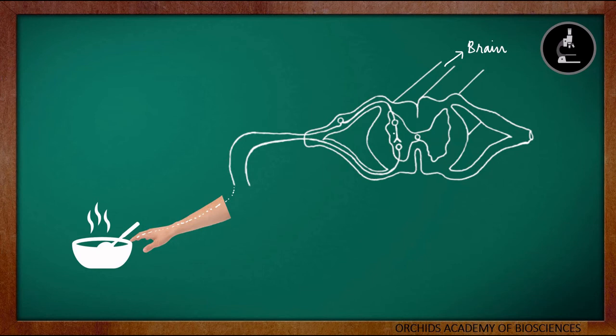Then in the spinal cord, there are relay neurons. These relay neurons will transfer the information from the sensory neurons to the motor neurons, and these motor neurons will carry the information from the spinal cord to our fingertips back again. And these motor neurons are associated with our muscle cells. So the sensory neurons receive the information and send it to the spinal cord. The relay neurons will transfer the information from the sensory neuron to the motor neuron, which is associated with our muscle cells, so that we can pull our hands back.